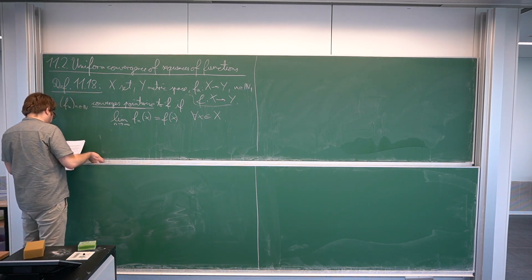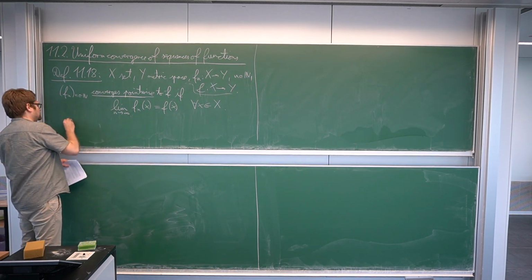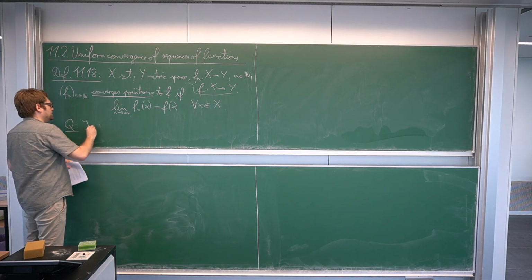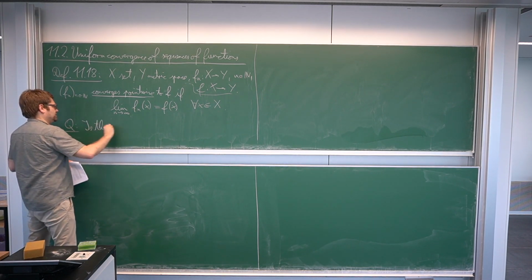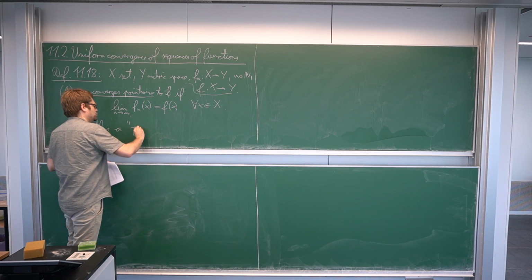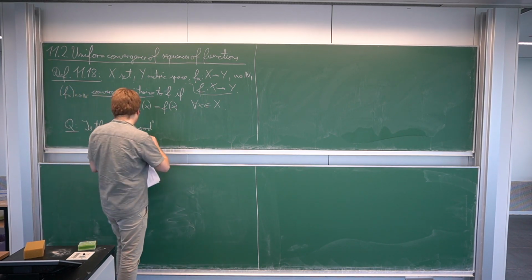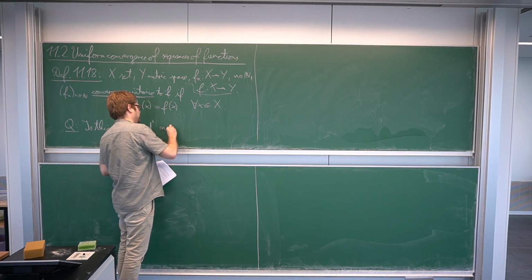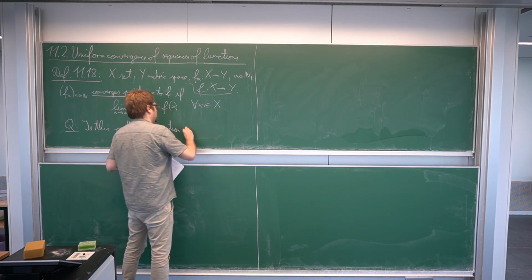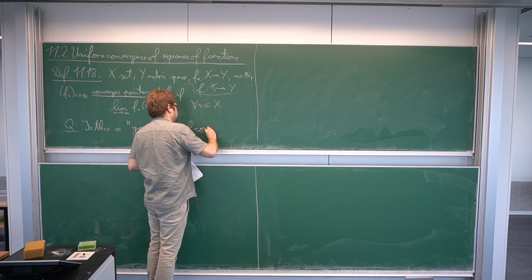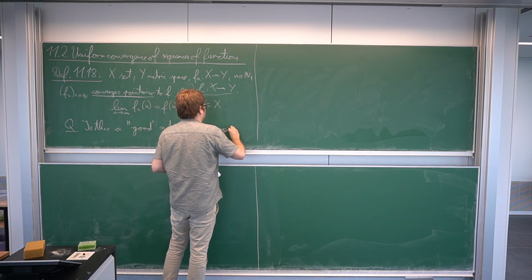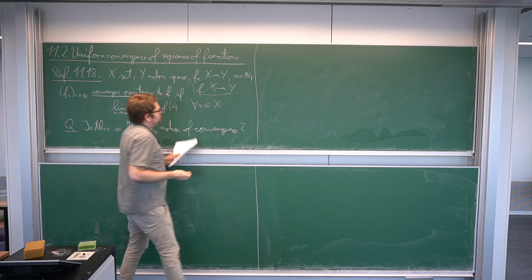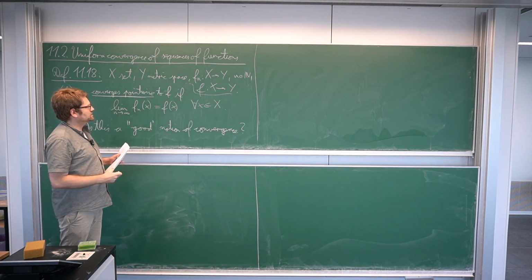Now, you can ask a very naive question, and this is of course not very precise. Is this a good notion of convergence? And good, let me put here in quotation marks, so it's of course in the eye of the beholder. What do I mean by this? The idea is, if I have a sequence of functions with particularly interesting properties.